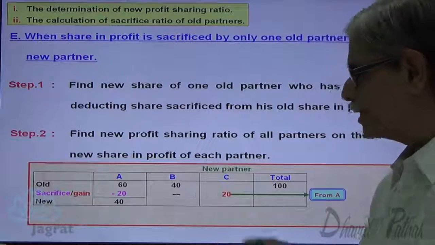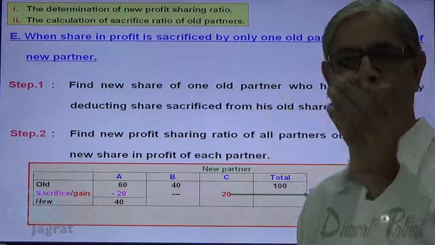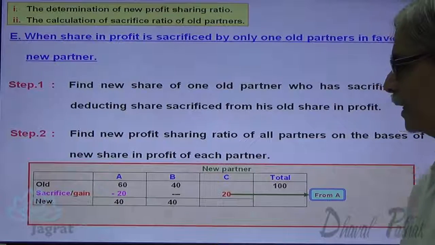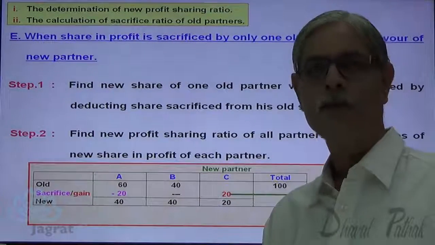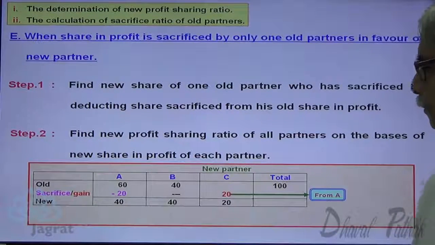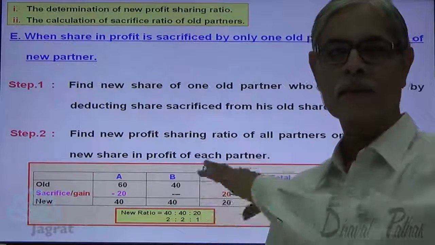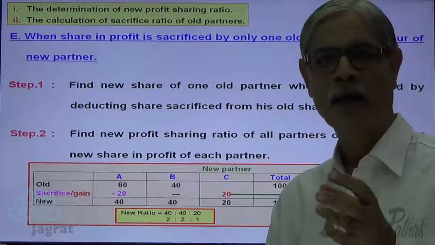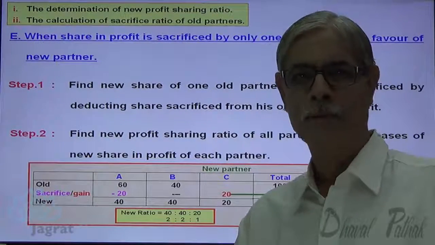B has not sacrificed anything. So share of B is 40% before admission, and share of B is 40% after admission because he has not sacrificed anything. Share of C is given as 20%. So new profit sharing ratio is 4:4:2. That works out to be 2:2:1. This is the new profit sharing ratio. This is also one of the options that has been taken into consideration for finding out the new profit sharing ratio.